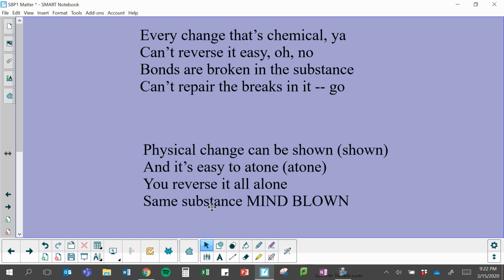So remember here, it's talking about physical change. It's the same substance. Nothing was changed. You can also reverse it a lot of times. So these can help you remember the difference between those two.